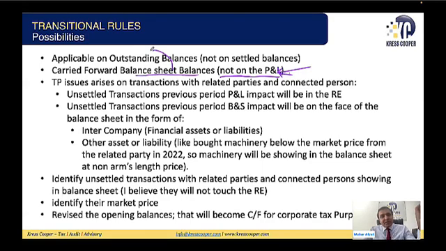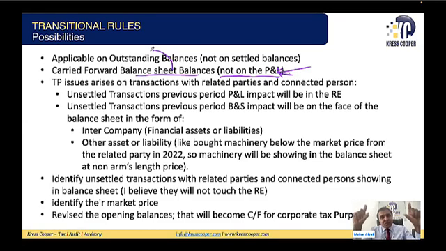TP issues arise on a transaction with a related party and connected person. Whatever has been written, this is very correct, but I just wanted to give more clarification on this. TP issues arise on transactions with the related party for sure. These arise with transactions with connected persons as well. But there is one more important thing. I'm going to enhance the spectrum of the law.